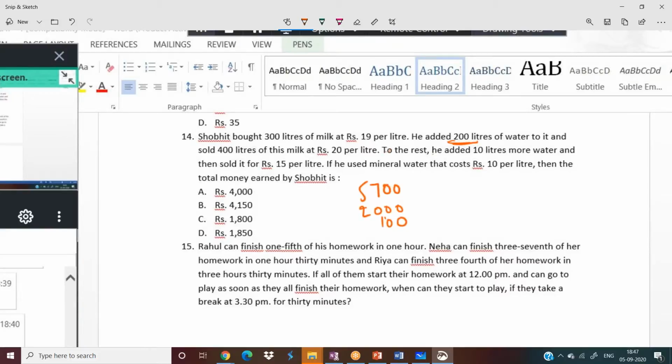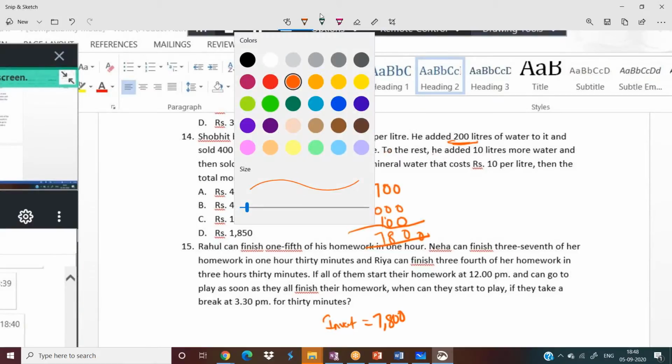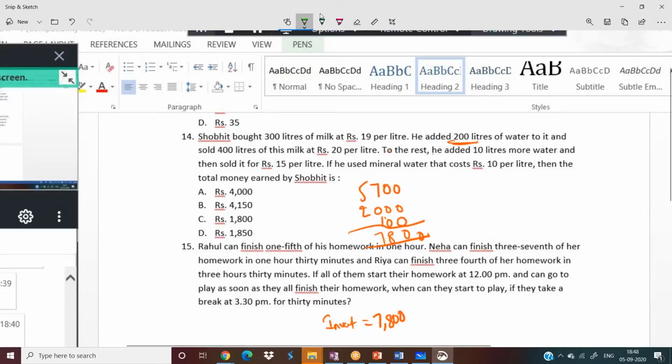Any other investments by Shobit? No, that's it. So total how much investment he put? 5,700 plus 2,000 plus 100, so his total investment is 7,800 rupees. Now we will calculate all his incomes. How much income he got? I'll go with blue color.